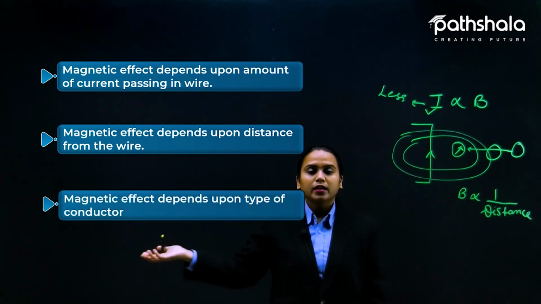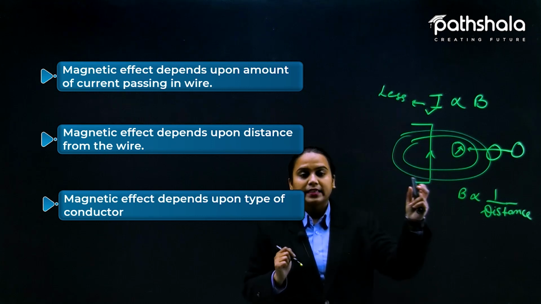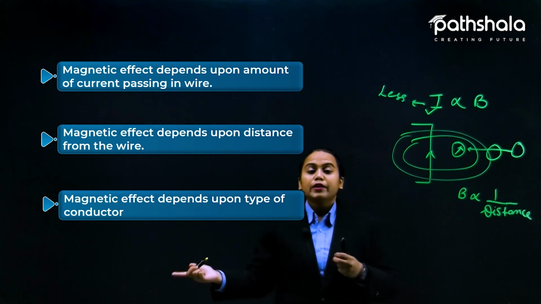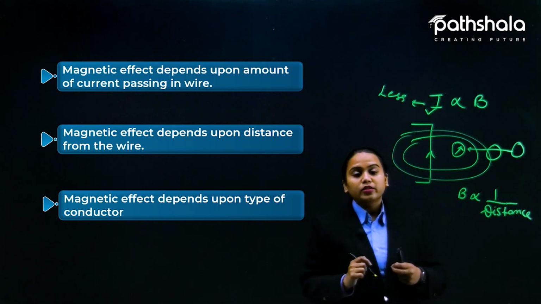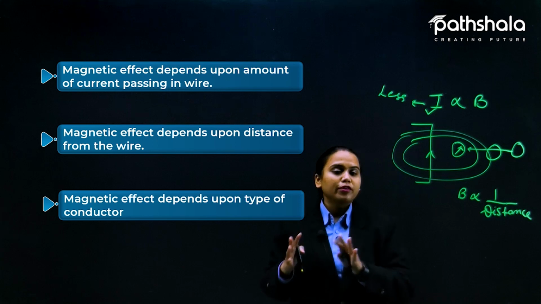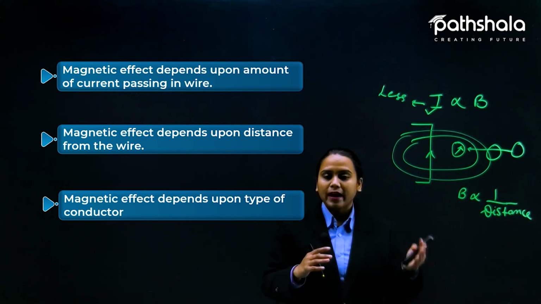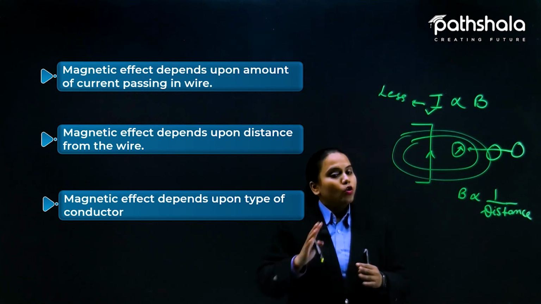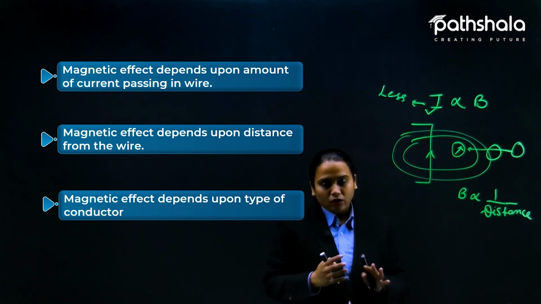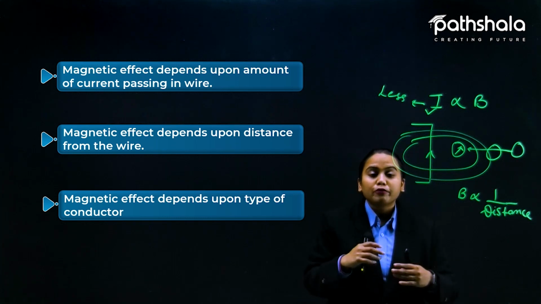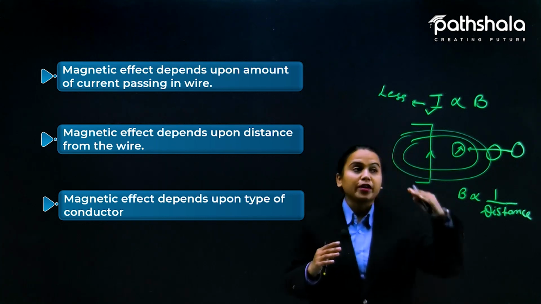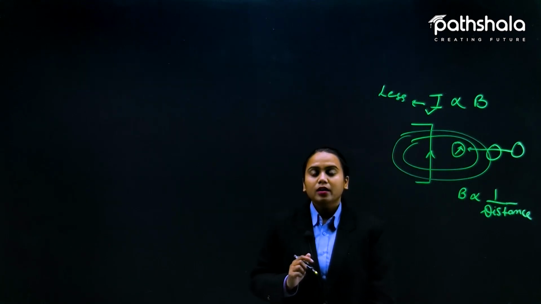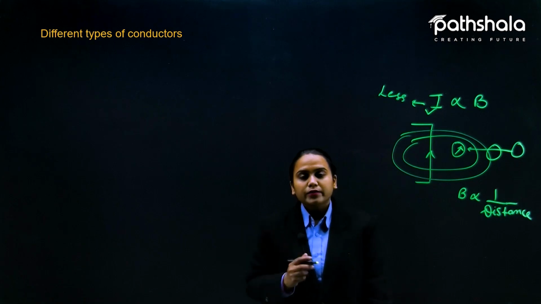Now, see, the third thing on which the magnetic field produced by electricity depends is the different types of conductors. As you know, wires are of different varieties, which we can find in the market also. But generally we use a copper wire. Even if we take the copper wire, molding it in different shapes will give you different results for the magnetic field. Let me show you with an example here what types of different conductors we have.